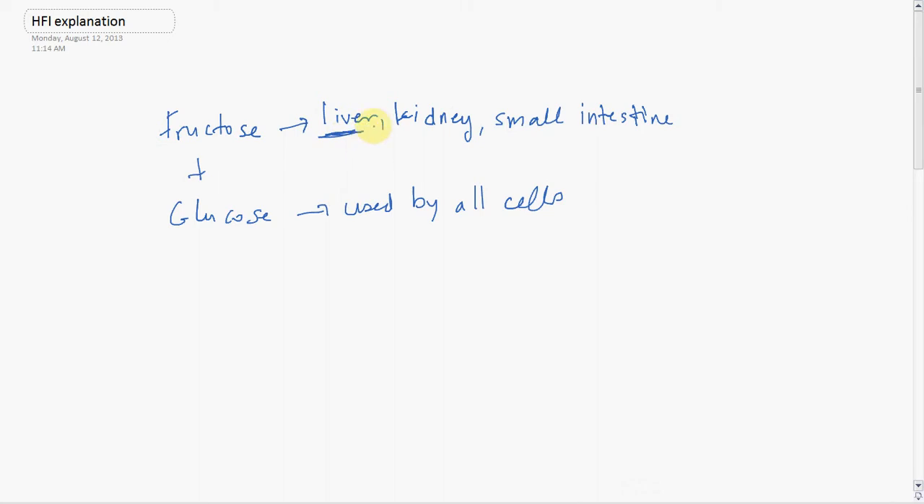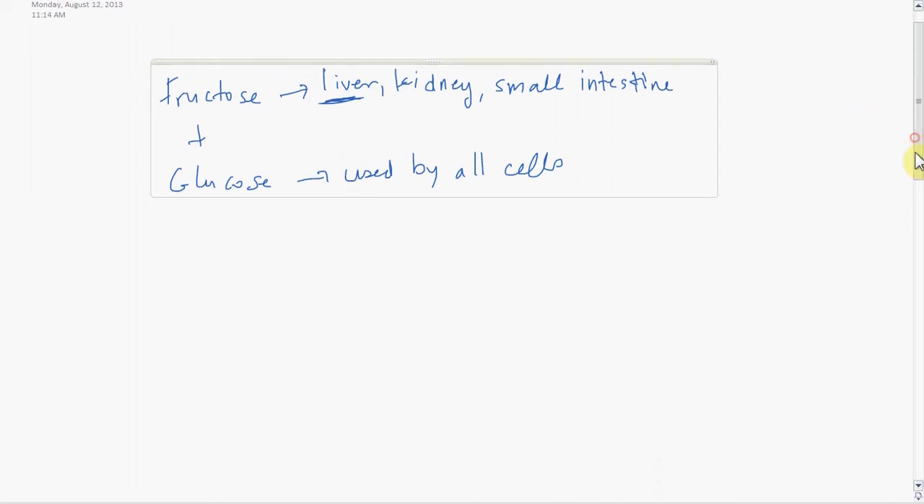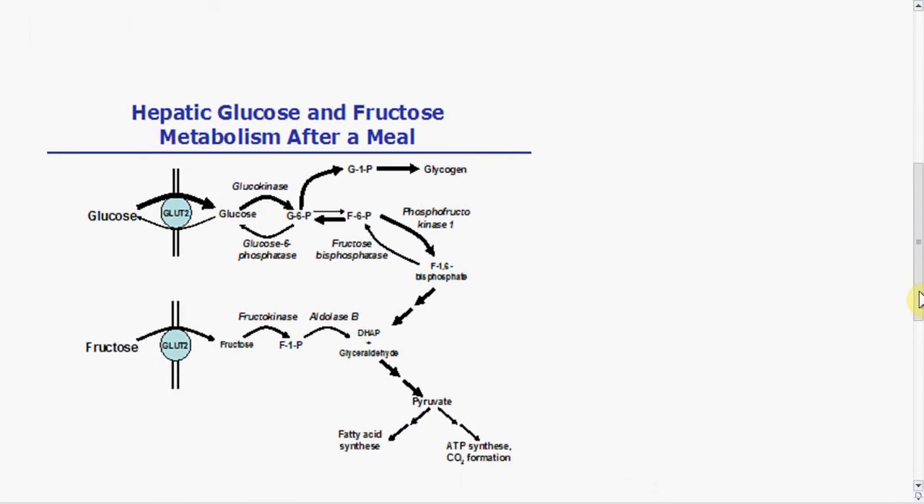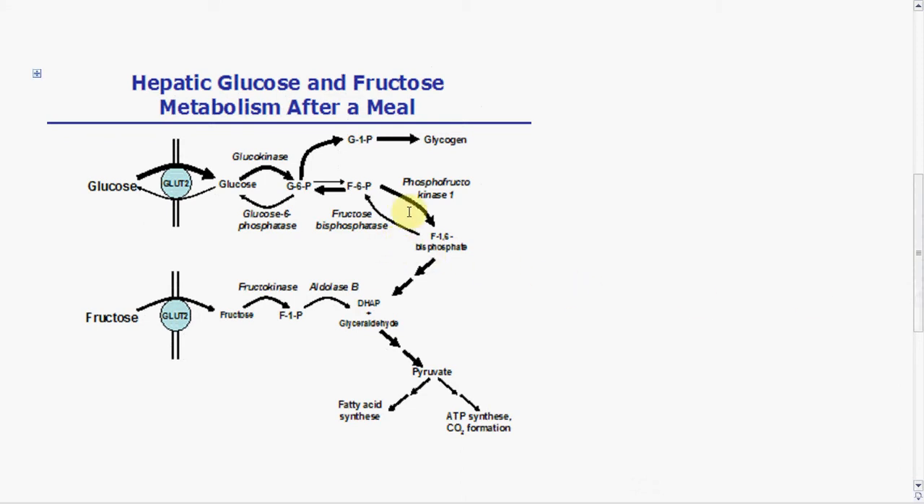So let's take a brief look here at what happens after you eat that piece of fruit. Okay, so this is the liver enzymes after you have a meal that has glucose and fructose. You can see right here that the glucose comes into the liver, and the glucose is phosphorylated to give glucose 6-phosphate, and that goes to make glycogen. Okay, so we store up some glucose. And the fructose comes in, and the fructose is phosphorylated by fructokinase to give fructose 1-phosphate, or F1P. And this is the substrate for aldolase B.